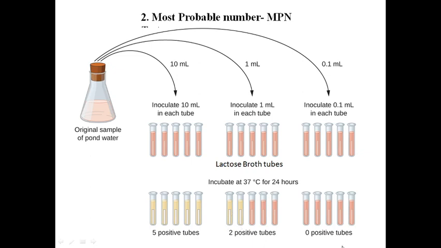Now this value we will correlate with a standard MPN chart, which will tell that if this is the number of positive tubes, this much will be the number of E. coli which is present in the water sample. So based on that MPN chart, we will try to interpret whether the water is fit for consumption or not.